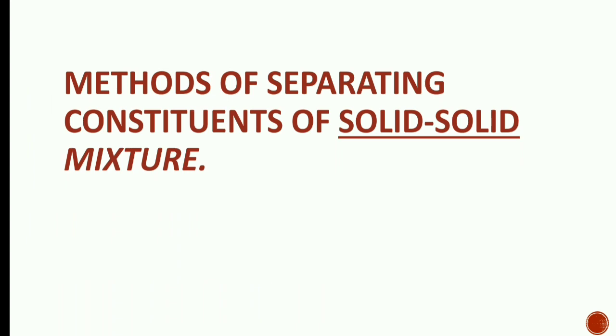Now, methods of separating constituents of solid mixture. Now we will study various methods or techniques which we can use in order to separate the constituents of a mixture. Today, the techniques that we are going to study are used to separate solid mixture. Solid mixture means both the constituents are solid in nature. So let us see what the methods are.